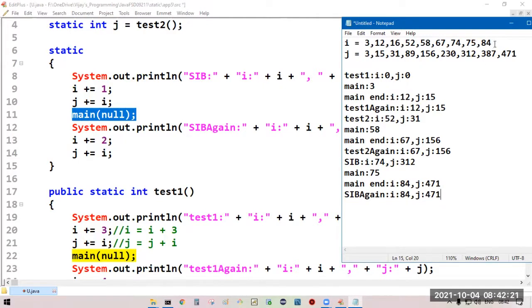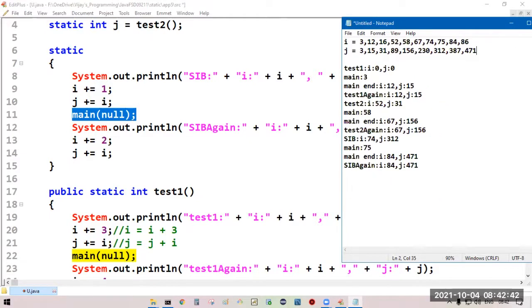Then I is equal to I plus 2. What you will get? 86. Then J is equal to J plus I. Current J value 471 plus current I value 86, 557 you will get.